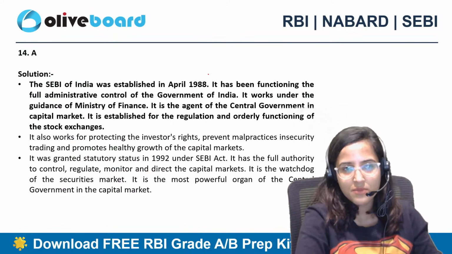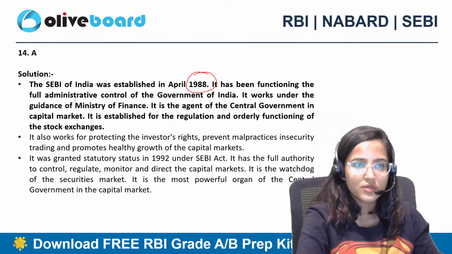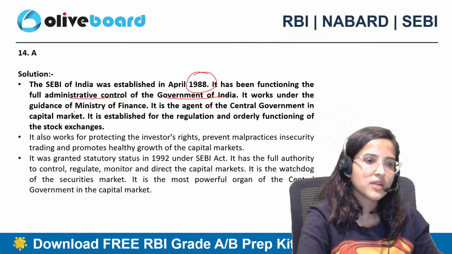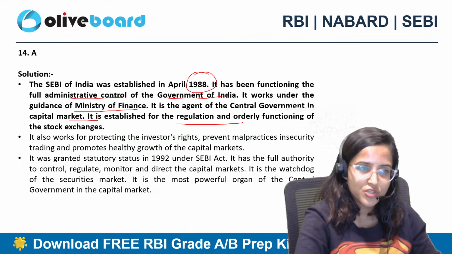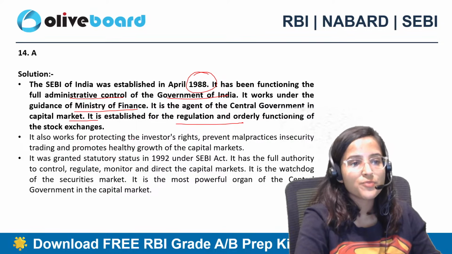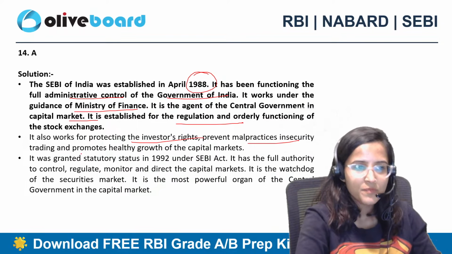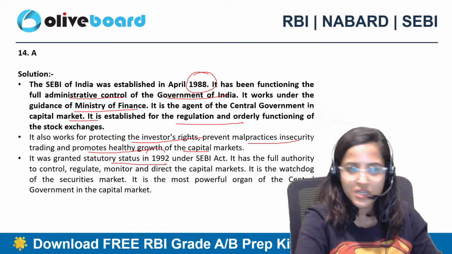So SEBI was established in April 1988. It has been functioning under the full administrative control of the government of India. It works under the guidance of Ministry of Finance. It is the agent of central government in capital market, established for regulation and orderly functioning of stock exchange. It also works for protecting investors' rights, prevent malpractices in security trading, and promotes healthy growth of the capital markets. It was granted statutory status in 1992.